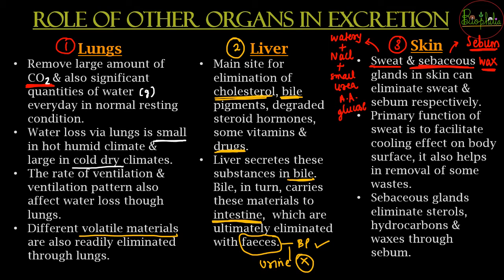So what is the primary function of sweat? So when do you sweat exactly? स्वेटिंग इफेक्ट तभी आता है जब आपने बहुत ज्यादा काम किया है, बहुत ज्यादा तेज रनिंग की है। रनिंग करने के बाद क्या होता है, आपकी बॉडी का इंटरनल टेम्परेचर बढ़ जाता है। When the internal temperature increases because a lot of energy has been released, to decrease that temperature, the cooling effect is going to be brought up by sweating.